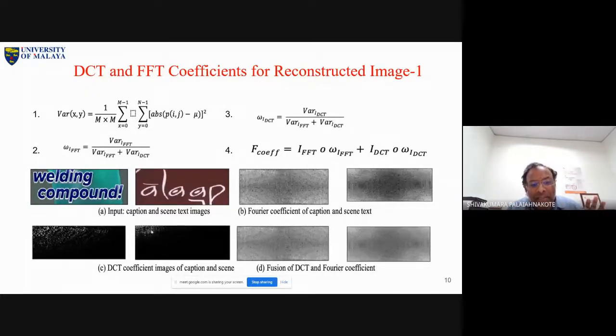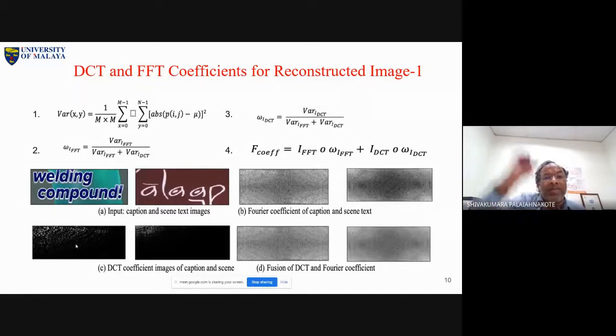But look at the brightness here. Brightness in this one is only in this corner. Yes, we can see brightness, but most of the information is actually black. But here, brightness is not just at the corner, we can even see it in other locations. That means here brightness is scattered, and here brightness is present at one corner. So the DCT coefficient property is satisfied for scene text images, that means an original image, but not for caption text. This is the observation from the DCT coefficients.